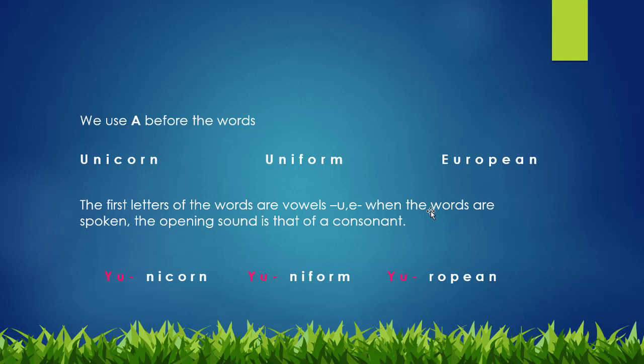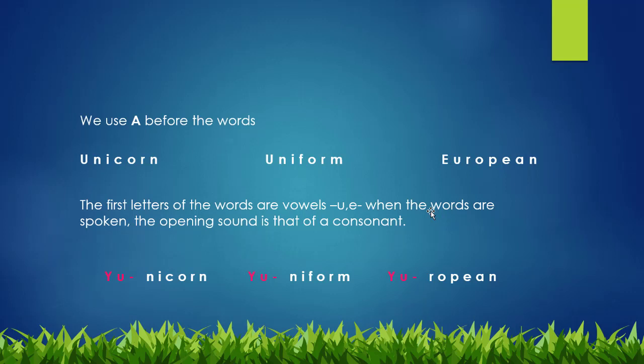Although the first letters of the words are vowels U and E, when the words are spoken, the opening sound is that of a consonant. You can see on the screen, the sound is Y: unicorn, uniform, European. So we have read that for words starting with a consonant or consonant sound, we will use article A with those words.